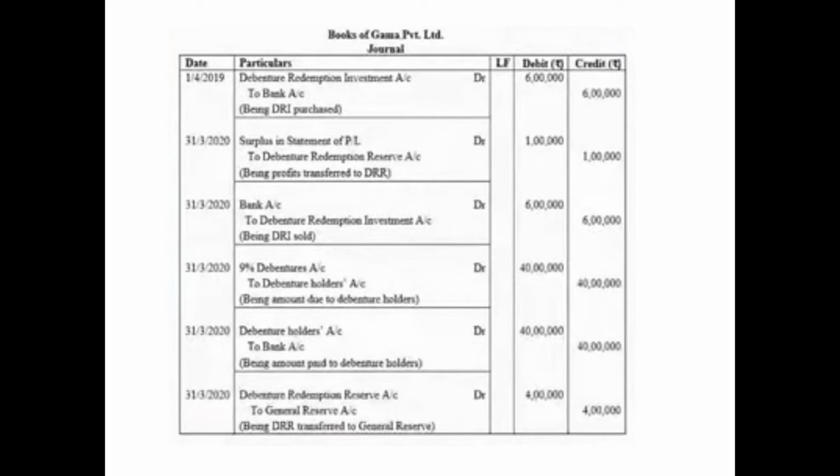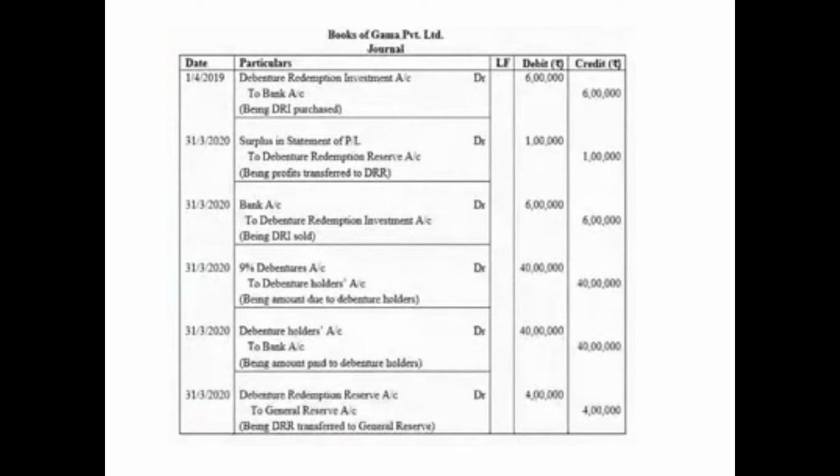After this, we'll just realize the investment, we'll sell the investment. Again, since no information is given regarding the interest etc., we'll assume that whatever was investment, the entire amount has been realized. So on 31st March 2020, that is before the redemption begins, we'll sell the investment, and the entry will be as we were passing till now. Bank account debited 6 lakh to debenture redemption investment account 6 lakh, that is, being DRI sold.